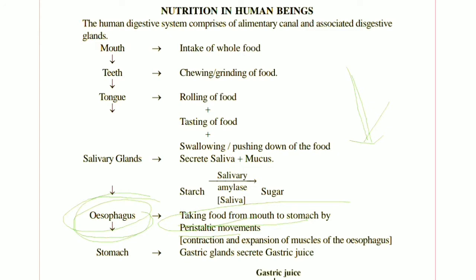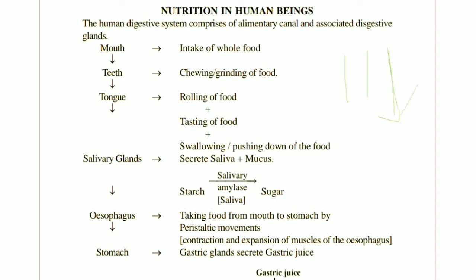Here is a very important term called peristalsis, or peristaltic movement. This is the movement in the musculature of the GIT, the gastrointestinal tract, where the food travels down.